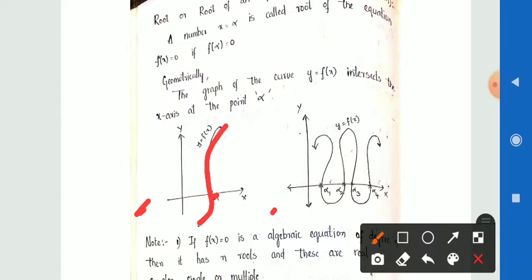Here another curve is given. The curve intersects the x-axis at 4 points, alpha 1, alpha 2, alpha 3, alpha 4. This means the given function has four roots or four zeros: alpha 1, alpha 2, alpha 3 and alpha 4.